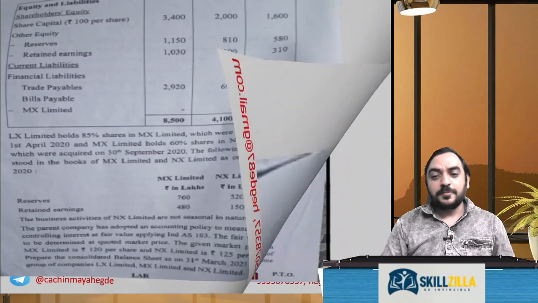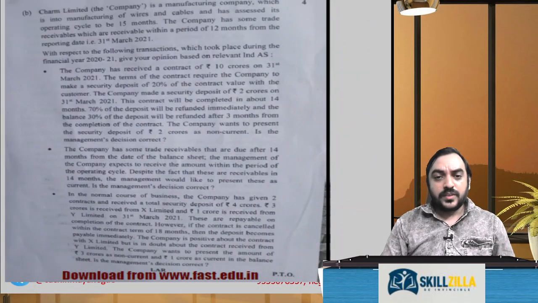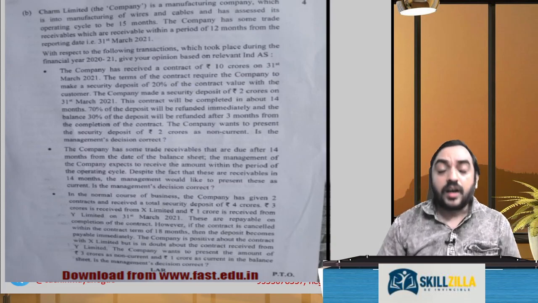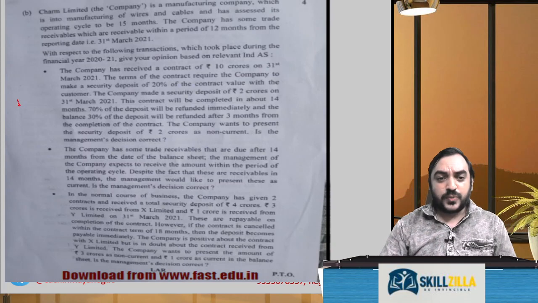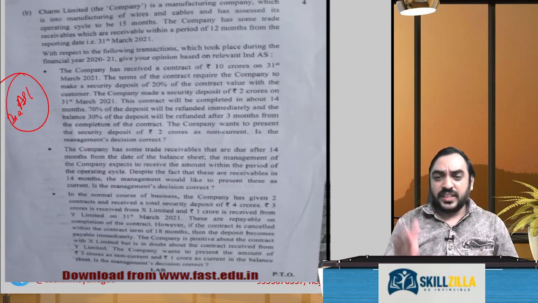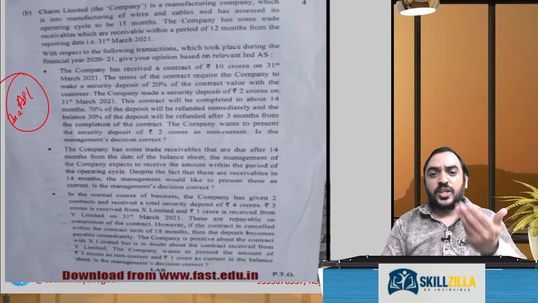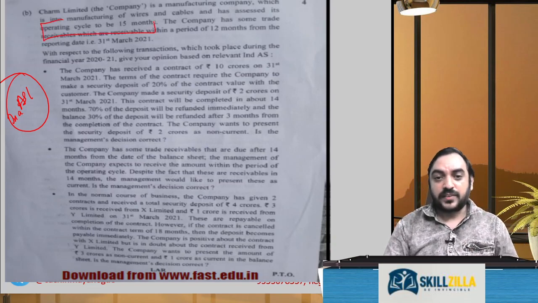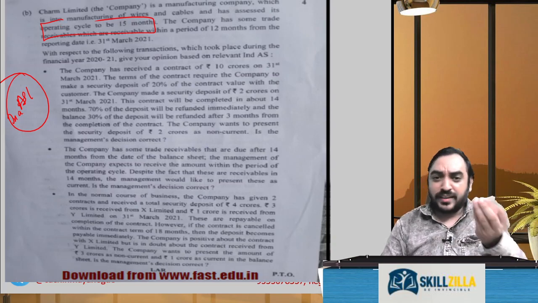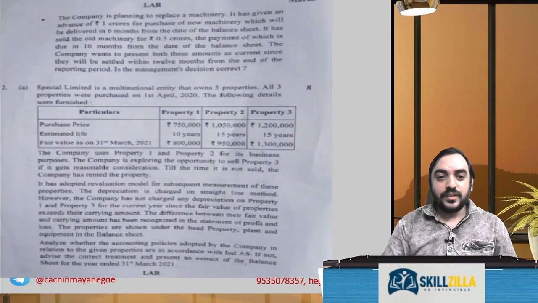Second page also that only. Third page, this company has received a contract, relevant terms of the contract. This is actually based on Ind AS 1, that is classification of current versus non-current. If it is within the operating cycle, it will be current, otherwise it will be non-current. Operating cycle, they say 15 months. So if it is within 15 months, it becomes current. Beyond 15 months, it becomes non-current. As simple as that. That was the first question B.